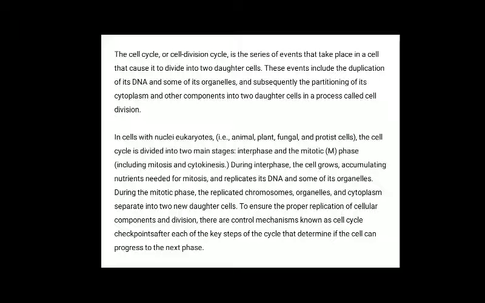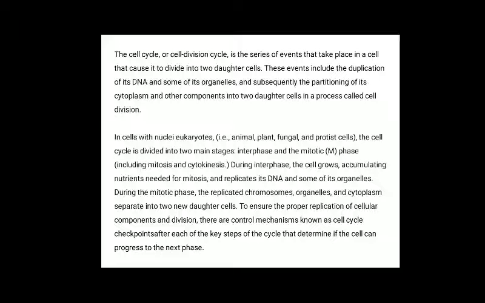In cells with nuclei, that is eukaryotes, animals, plants, and fungal and protist cells, these are included under eukaryotes. The cell cycle is divided into two main stages, namely interphase and M phase, that is mitotic phase. M phase includes mitosis as well as cytokinesis.